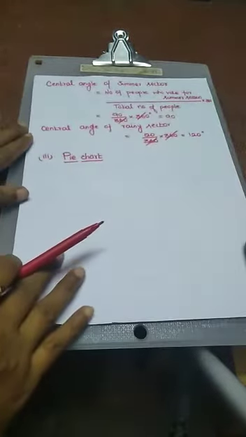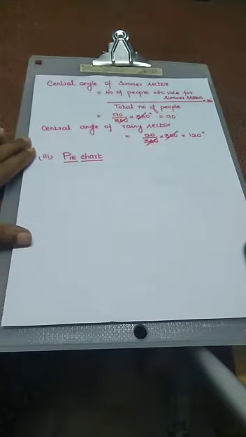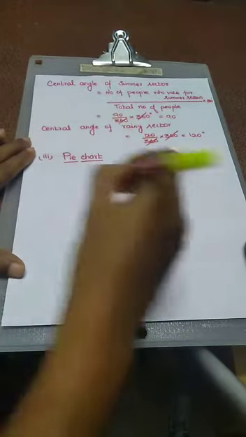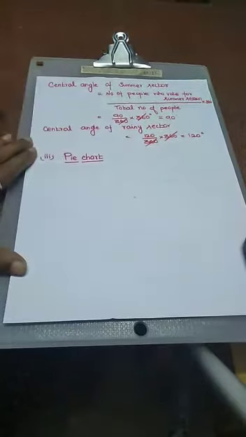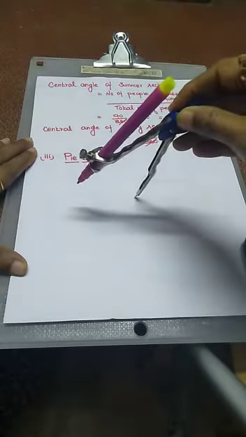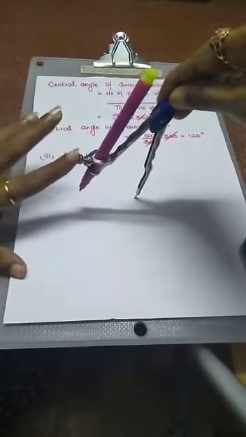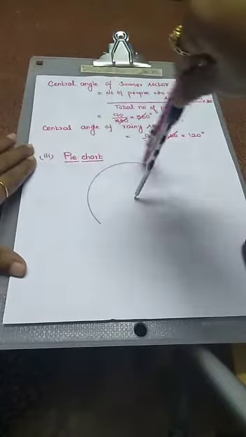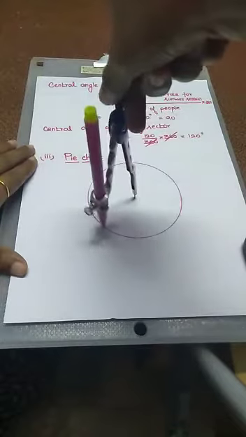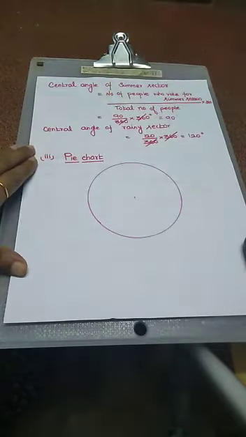Okay. For pie chart we need a circle, no? So we just take a compass and you just choose any point as center. So now we are going to draw one circle. Draw a circle.